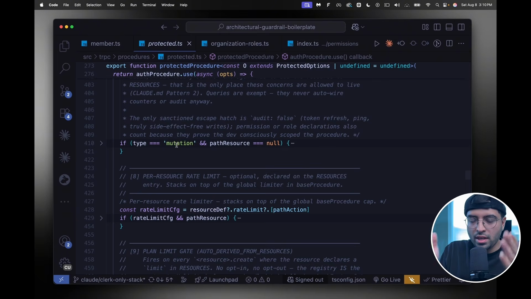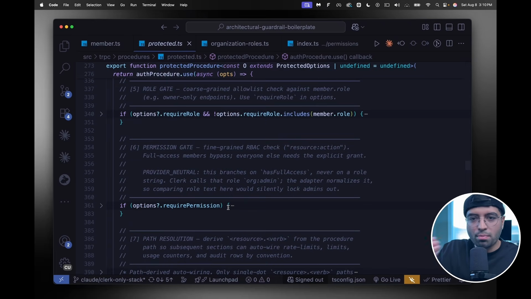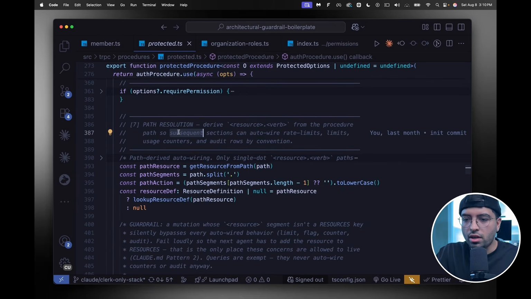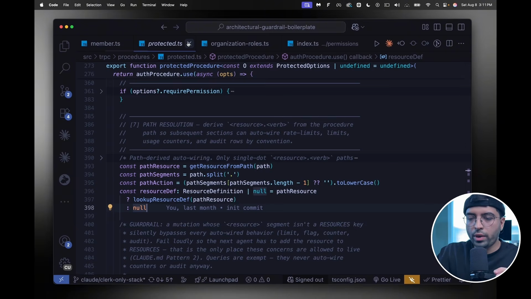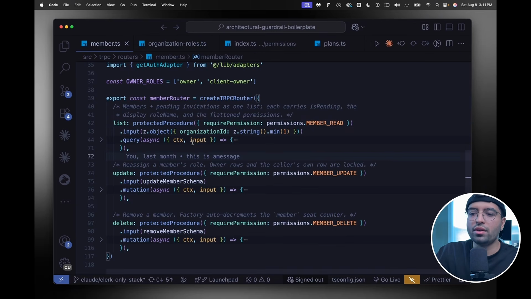So this is why I have almost no context to understand this. AI does not need a document folder to understand this concept. It just has to simply plug in protected procedure and forget about the rest, because TypeScript will throw errors telling it to follow the architectural guardrail or telling it to pass in those options required, such as permission gate or whatever resource they're trying to access. Okay, so now that we understood the procedure, which is kind of the heart of everything, and why all of this does not need so much context, let's go one step behind to understand what the router layer even does then.